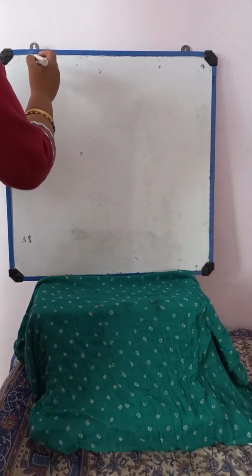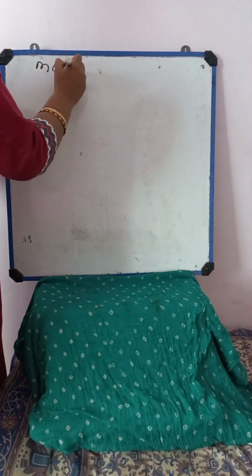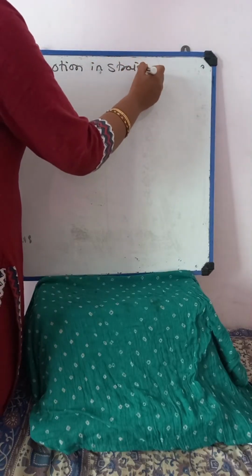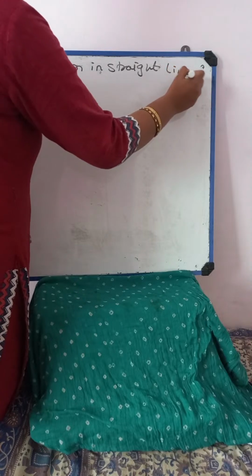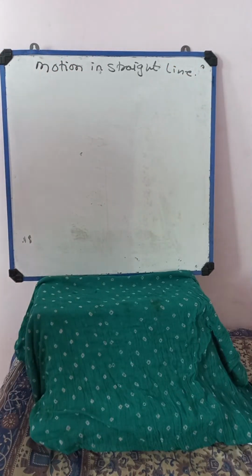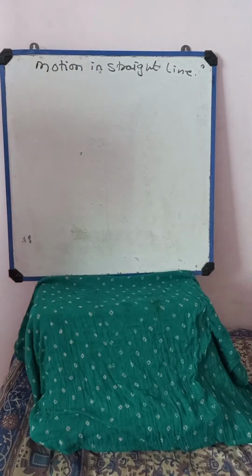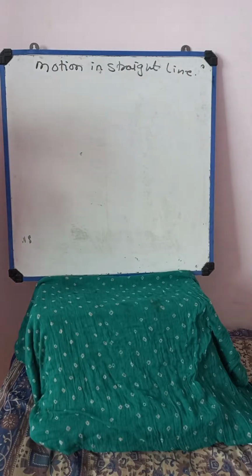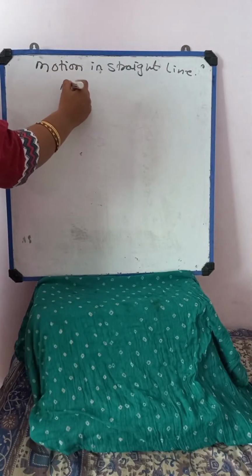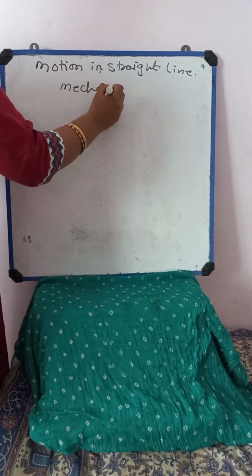Okay. So this is motion in a straight line. This is the second chapter in physics, 11th CBSE. Motion means the object is moving. So how is this motion and all derived? There is a basic concept, that is mechanics.